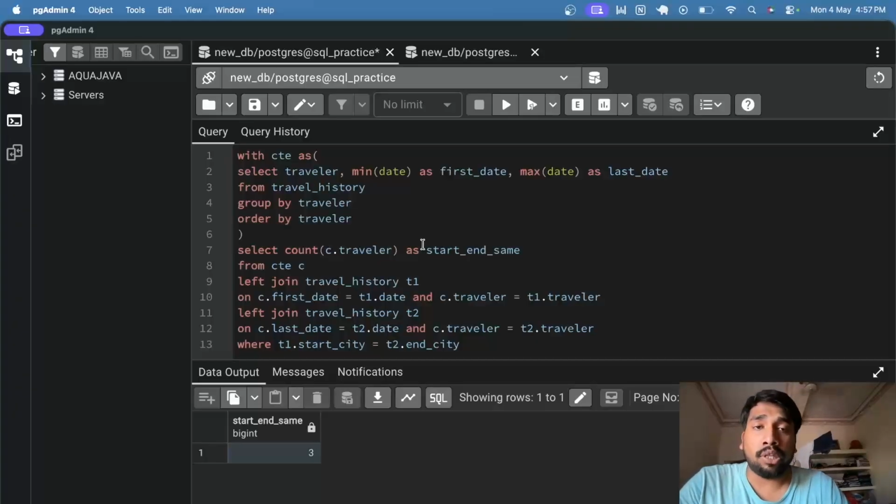With this, we joined both the tables twice, and then we put the where condition to find out only those rows in which the start city was equal to the end city, and then at the end we just had to find the total count of passengers because that is what was asked.